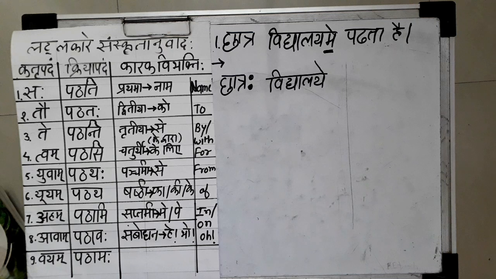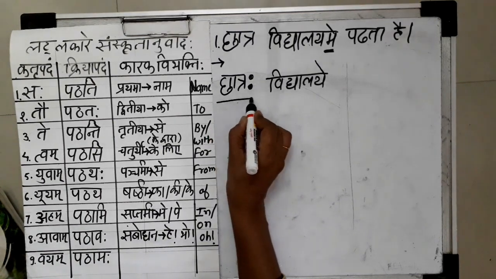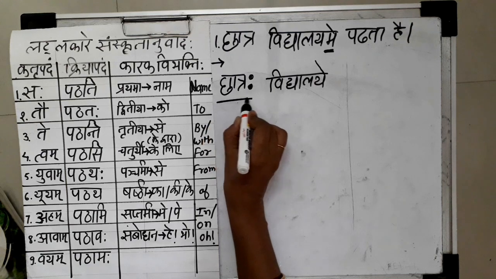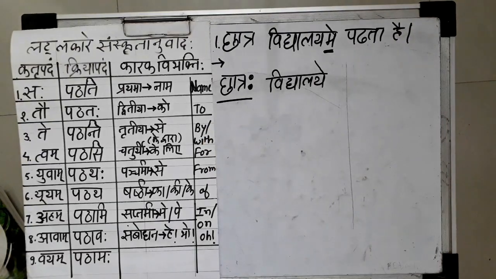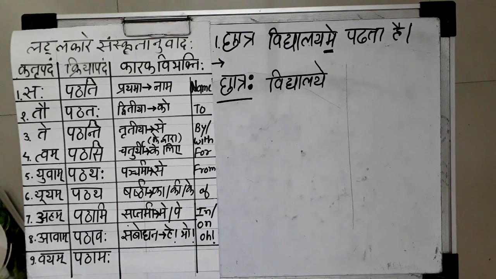Now the third part is the verb. For writing the verb, first of all, we have to recognize the subject. For understanding the subject, we have two clues. The subject is always in Prathama Vibhakti, and by asking the question who, we will get the answer of the subject. So in this sentence, the subject is Chhatrah. Now we have to identify whether this subject is of Pratham Purush, Uttam Purush or Madhyam Purush.